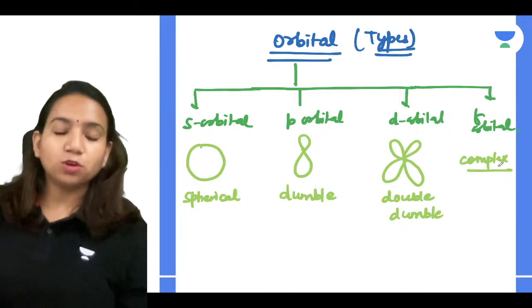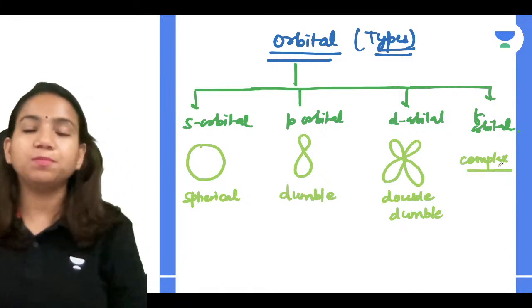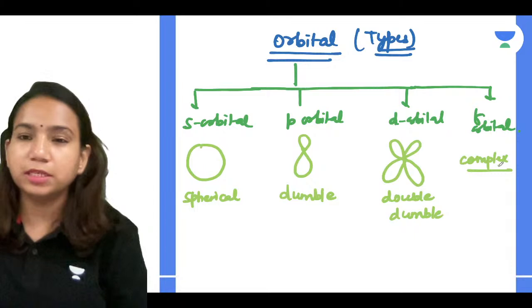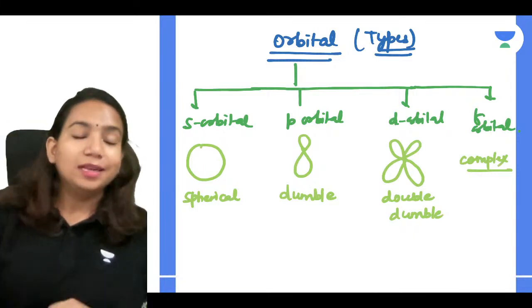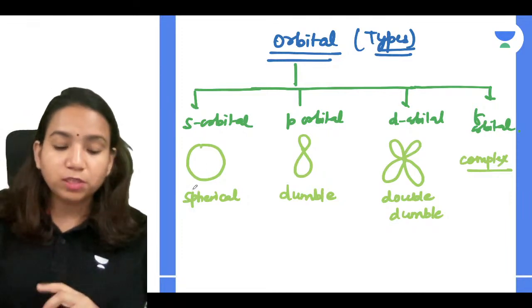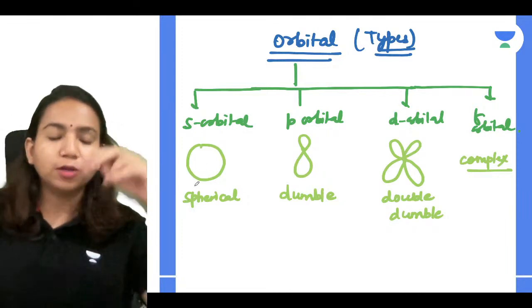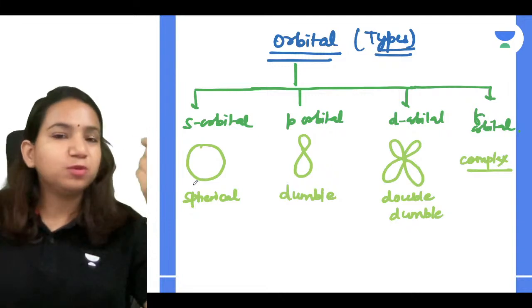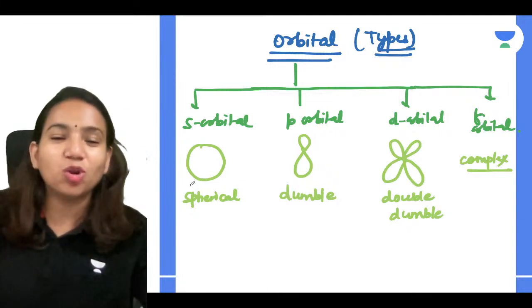Now talking about S orbital, we understood it's spherical in shape, P orbital dumbbell, D orbital double dumbbell, and F orbital is complex. Now one more thing is very important for us to know, that S orbital always exists in one orientation only, because for spherical shape you cannot make a different orientation along the axis.